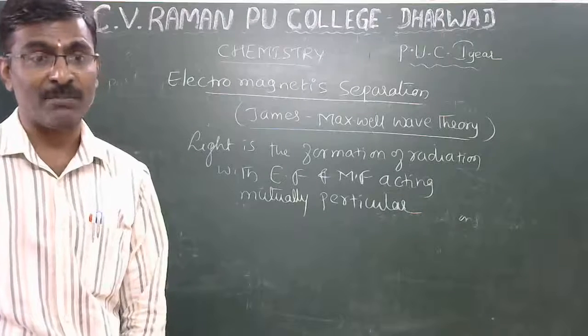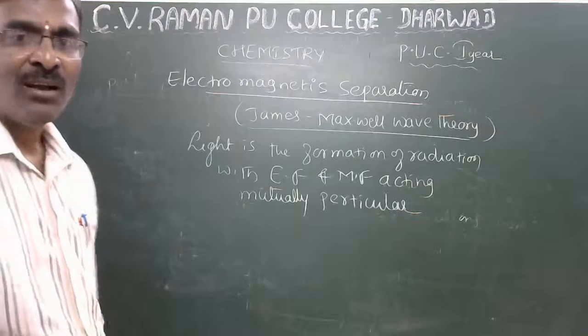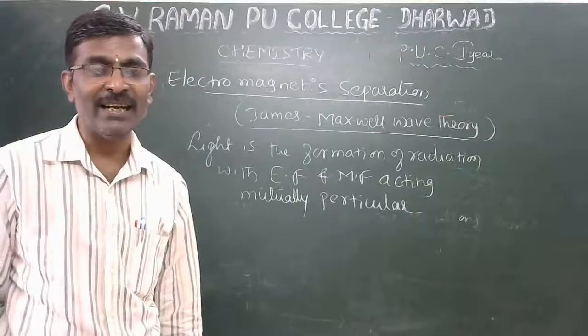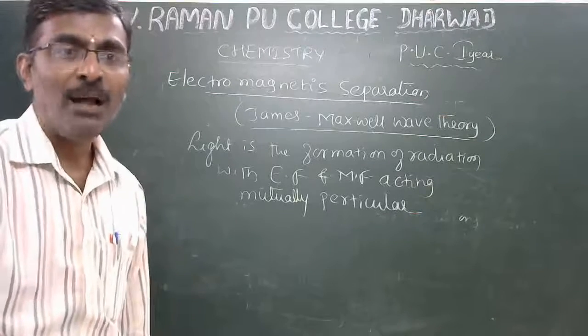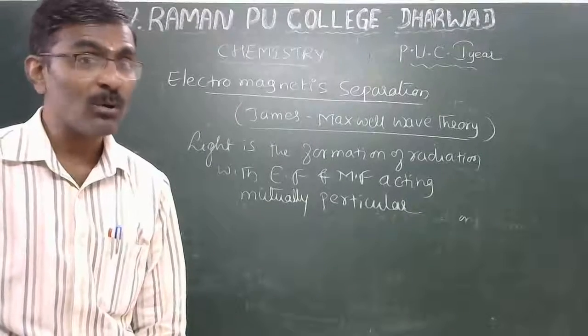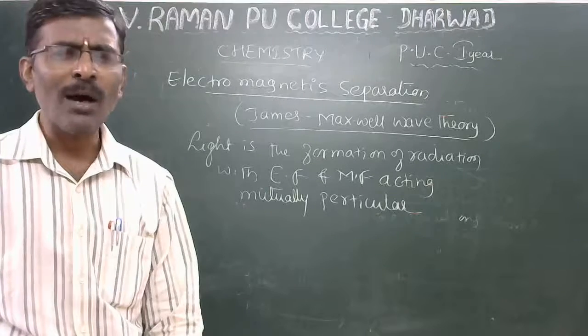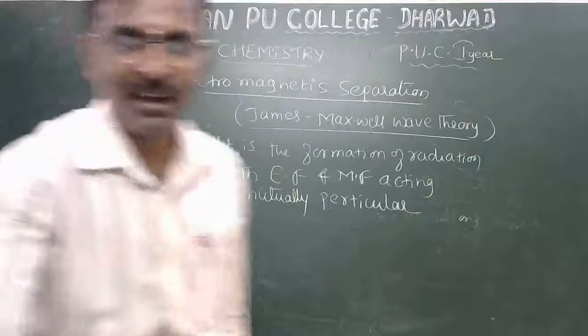What does James Maxwell say? Light is the formation of radiation with electric field and magnetic field. Now I want to draw the diagram.